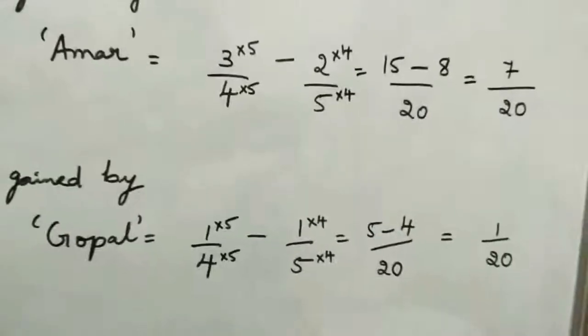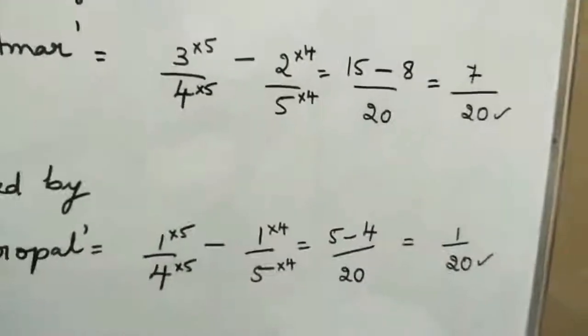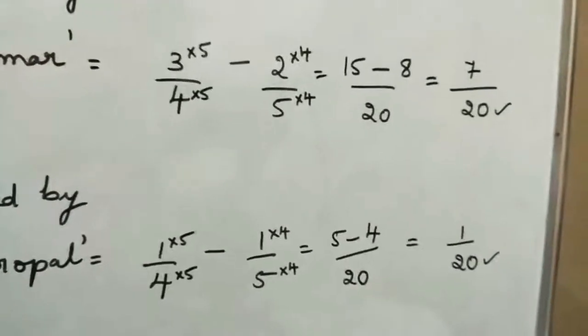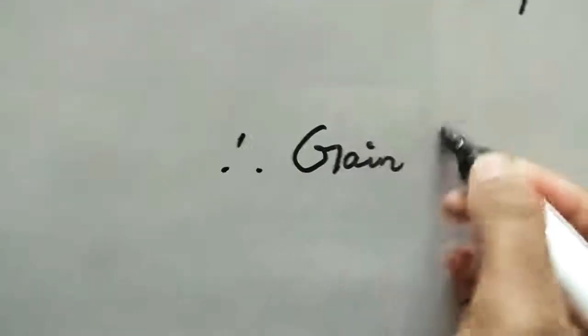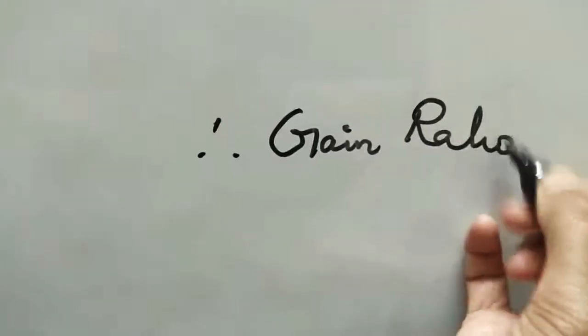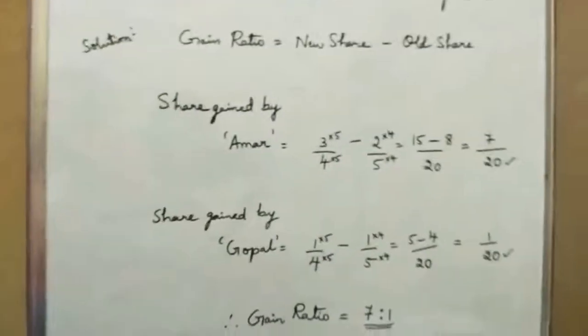Now just observe, both denominators are the same now, right? So what are the numerators? 7 is to 1. Therefore the gain ratio is 7:1. Now just observe.